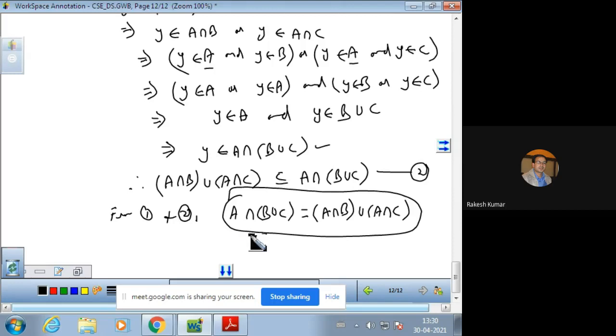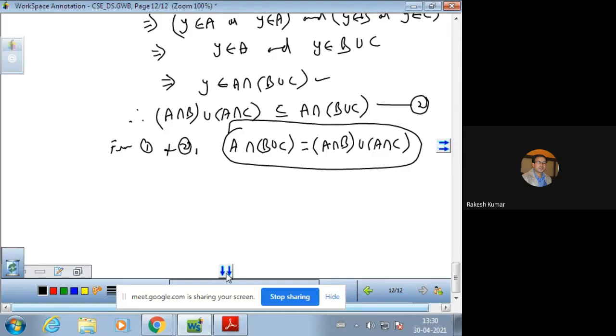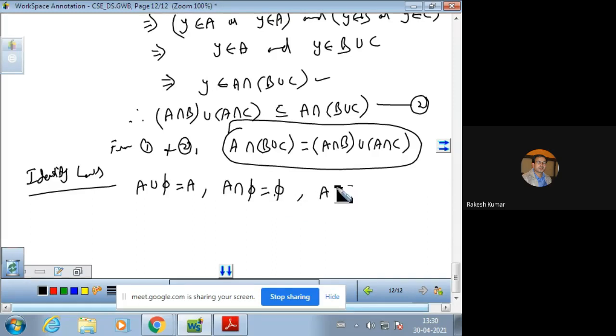This is very important to know that there are more standard laws. The next one is identity laws. Identity laws are A union phi is A, and A intersection phi is phi, and A union universal is universal.